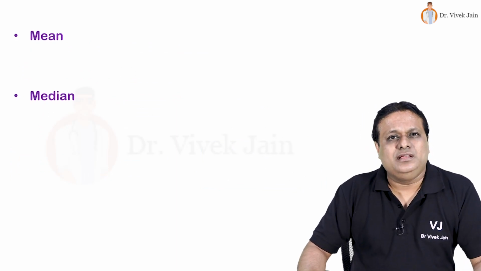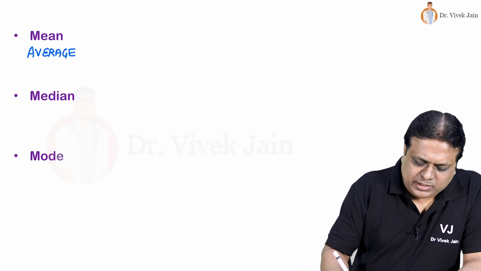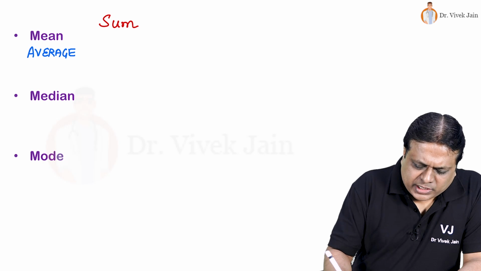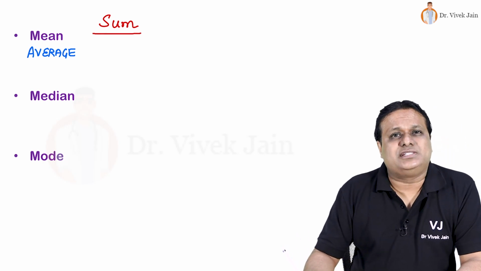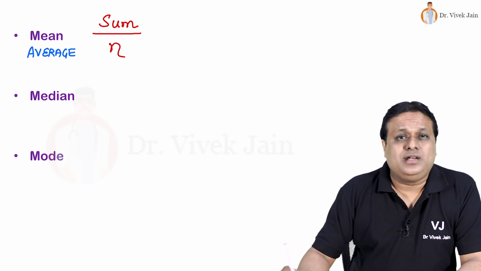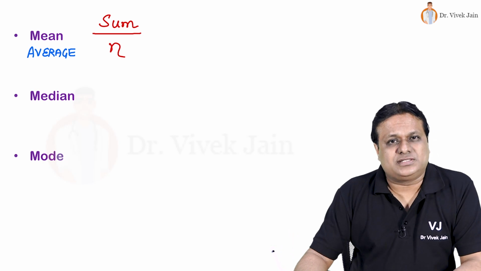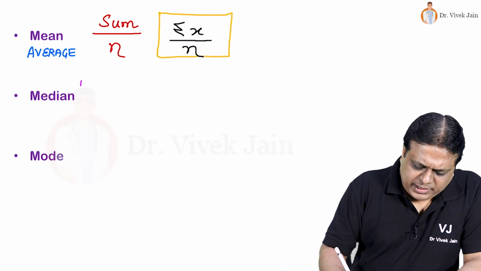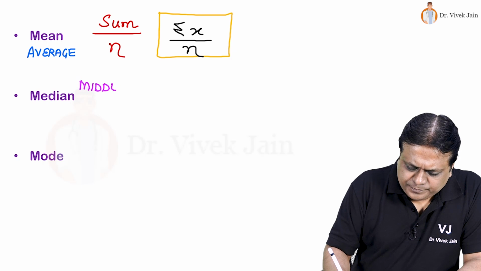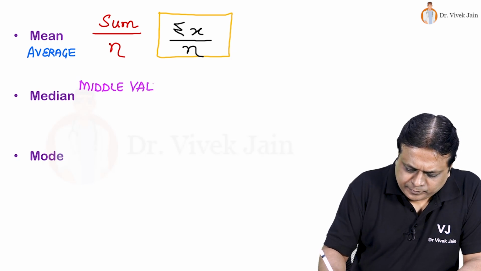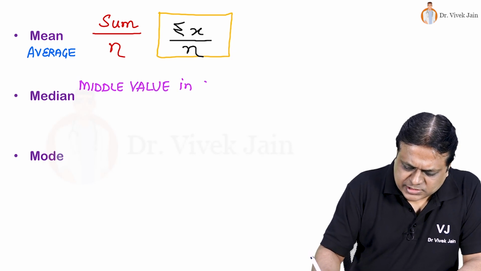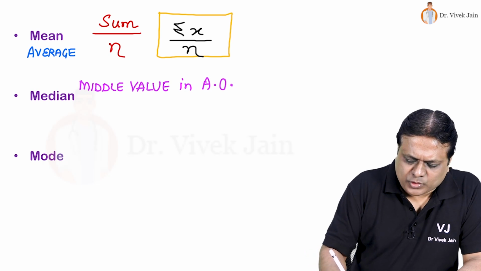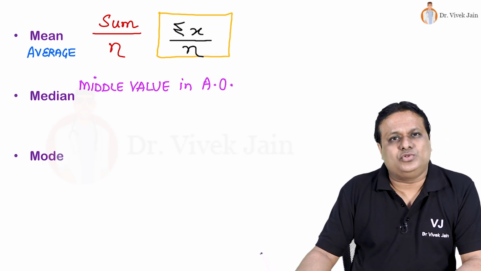We first start with the three important measures of central tendency: mean, median, mode. Mean or average is calculated as total sum of all the observations divided by total number of observations. Median is middle value in ascending order or descending order of distribution.